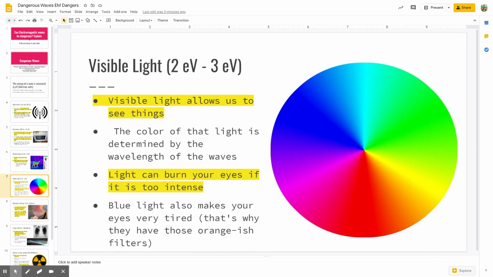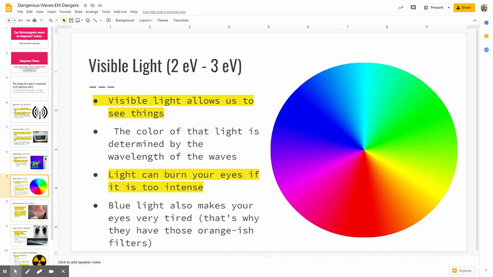So this ranges from 2 eV all the way up to 3 eV. So it's a small piece of the electromagnetic spectrum, but that wavelength, that energy, tells us what color we're looking at, okay? So if we start with red, that's our lowest energy, and it goes all the way around up to blue. Remember we talked about, well, it turns into that kind of reddish violet color right here. That is the highest energy wave as far as light.